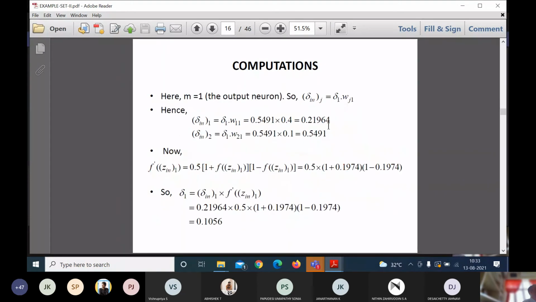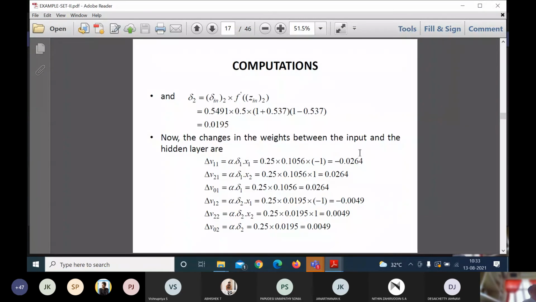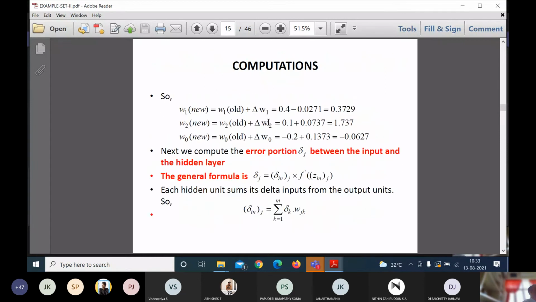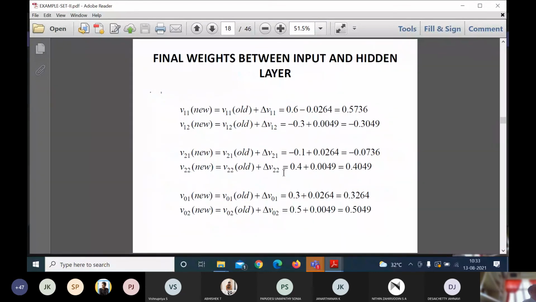Next we calculate this value: 0.6 minus delta V11, which is minus 0.0264. I substitute the values as they are, so I get the updated weight values between input and hidden. Whatever we calculated earlier is between the hidden and output layer, and this is from the input to the hidden layer. Is it clear up to this point?